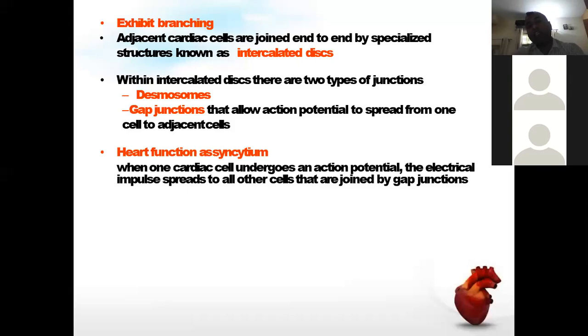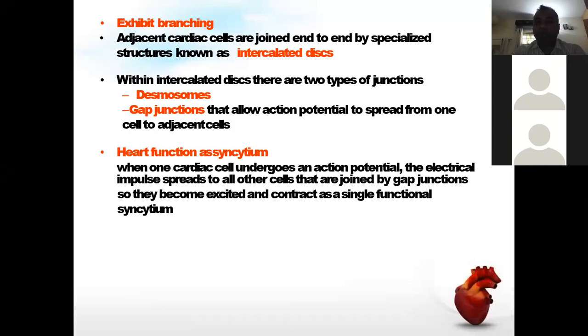When one cardiac cell undergoes an action potential, the electrical impulse is spread to all other cells that are joined by gap junctions. So because of gap junctions, the heart functions as a syncytium, and syncytium means the multinucleated cells behave like a single cell. So when they become excited, they contract as a single functional unit. एक functional unit की तरह ही वो contract या relax होते हैं.